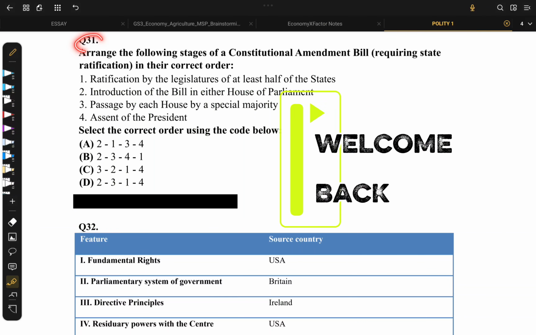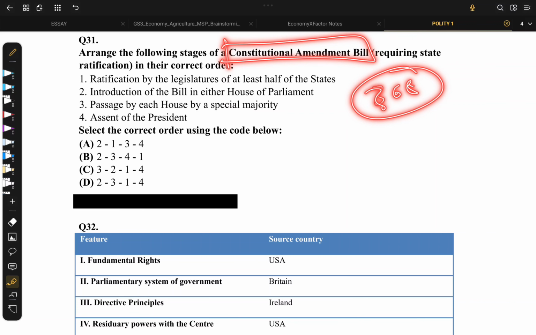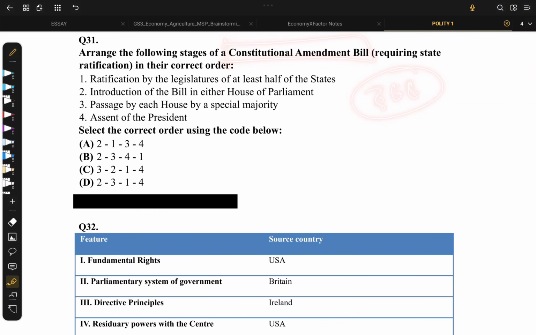So let's begin with question number 31. It is asking about the stages of constitutional amendment bill, which requires the state's ratification. Before going to the question, I think we need to know about constitutional amendment bill. It is introduced under Article 368 of Constitution, and coming to specifically the one which is requiring the state's ratification,